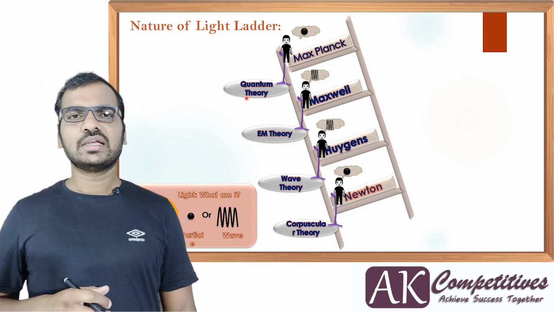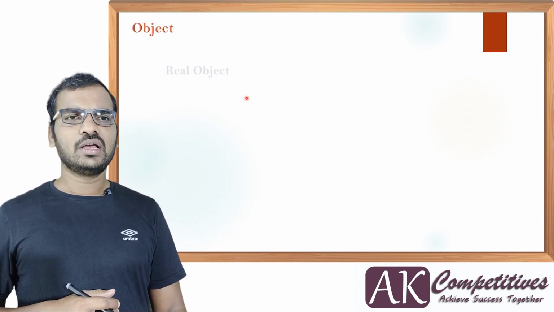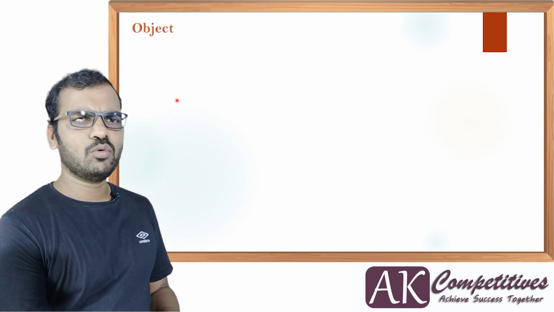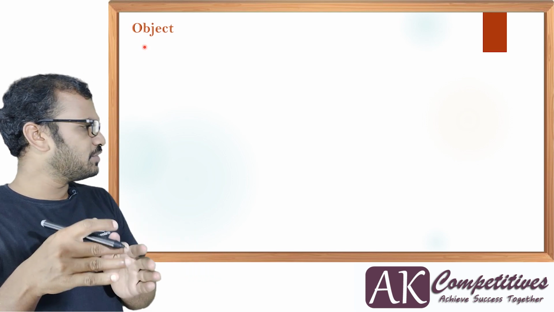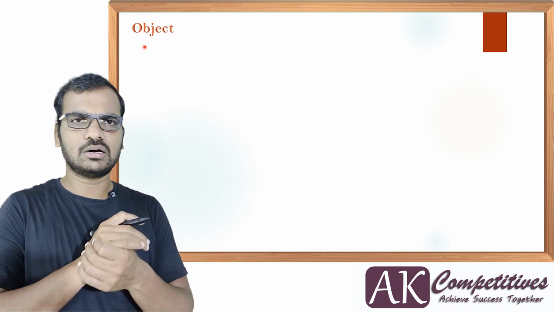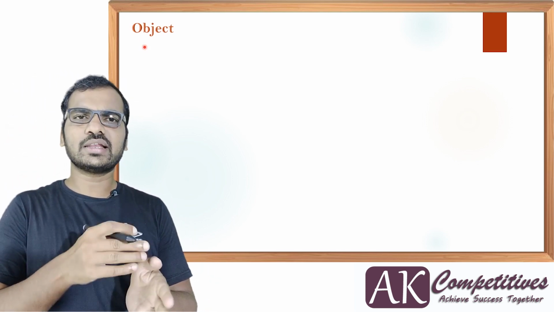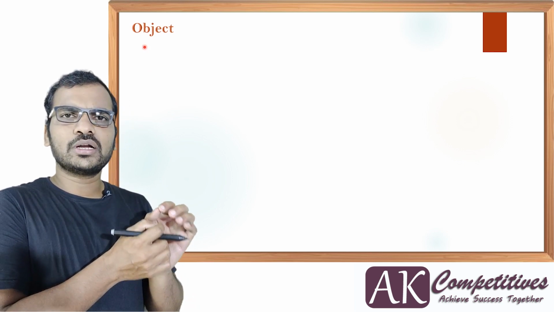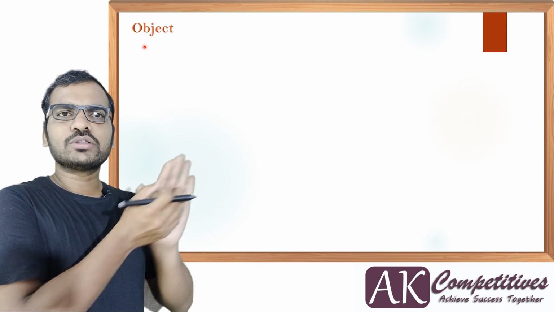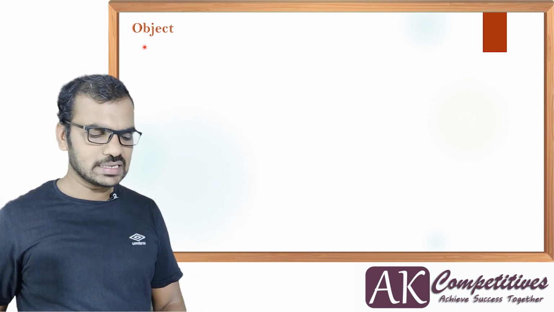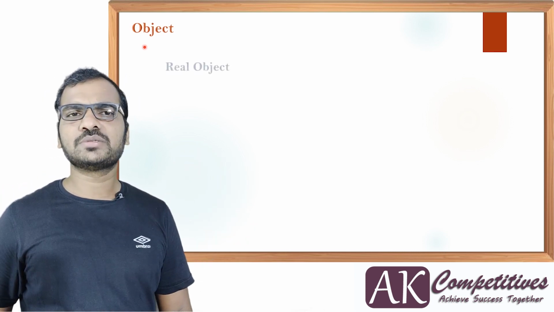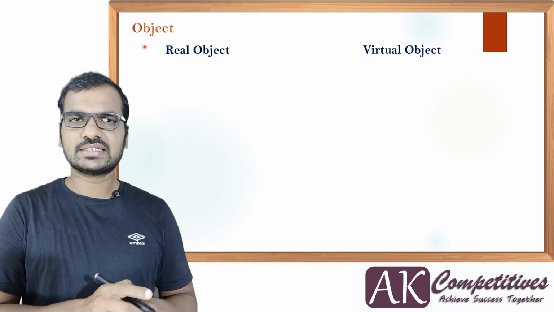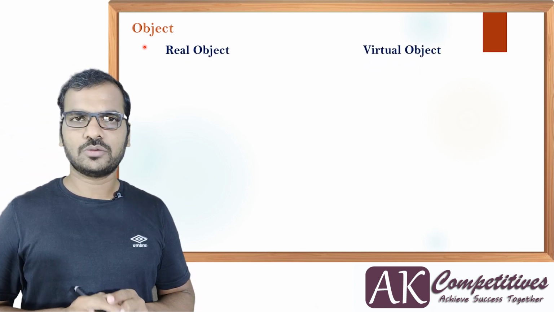Okay, so let's go to the next point. What is the next point? Object. These definitions are going to be important in optics, so we'll discuss them quickly and move to the next one. An object is the intersecting point of light rays before they are incident on some surface. Objects are of two types: one is real object, the other is virtual object.